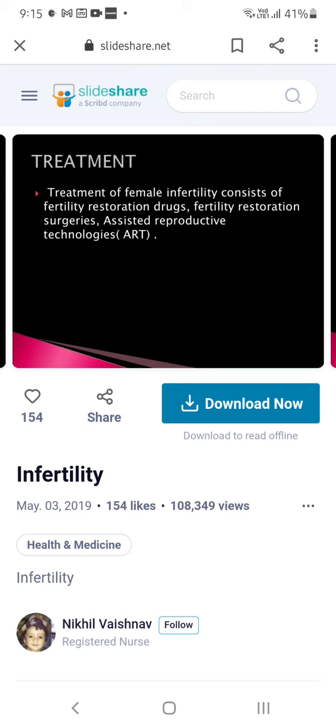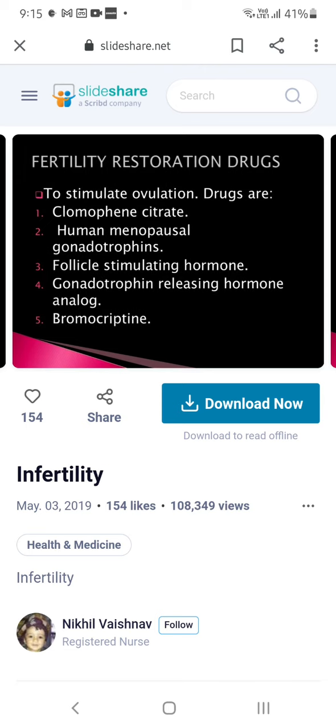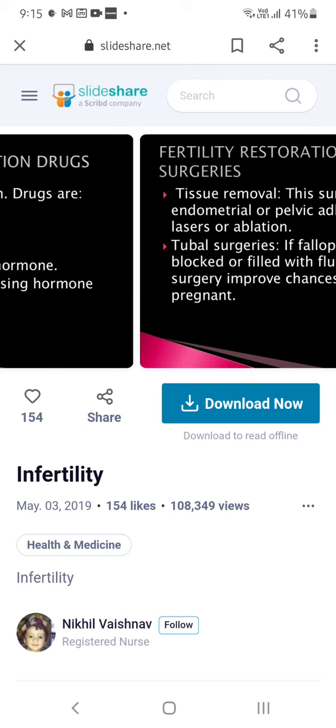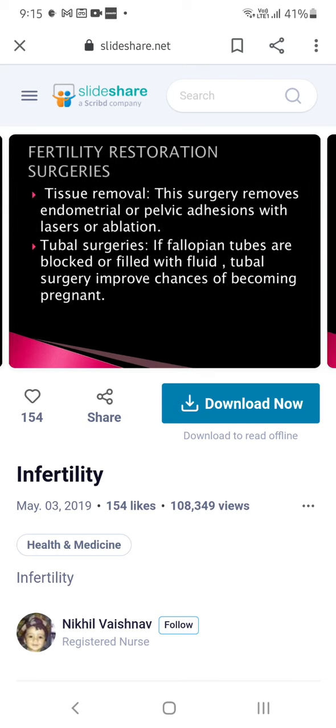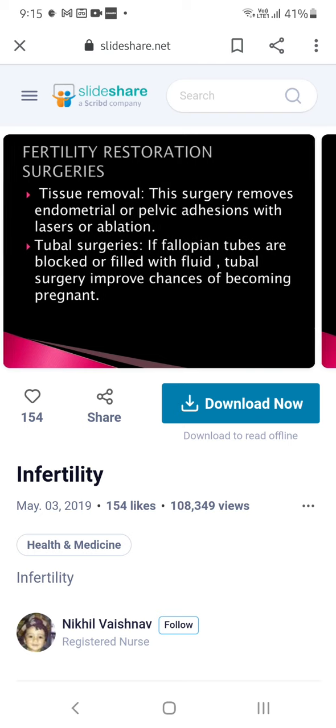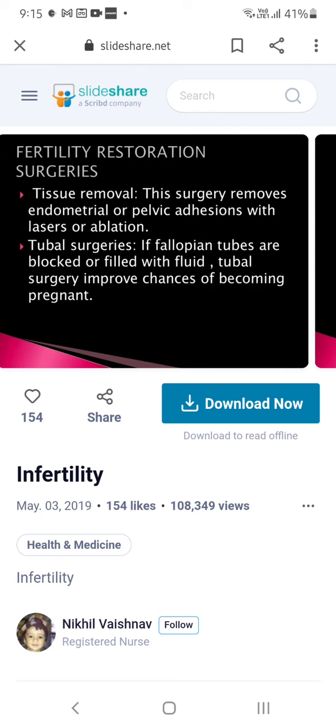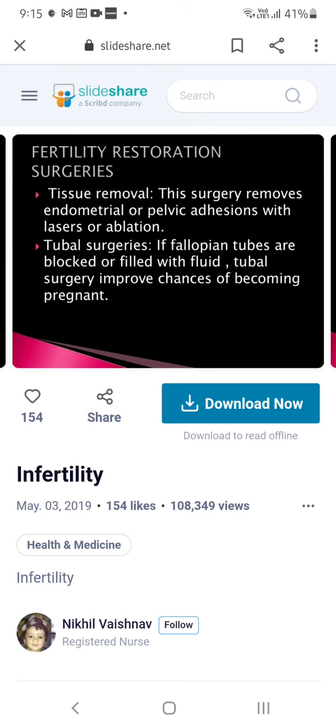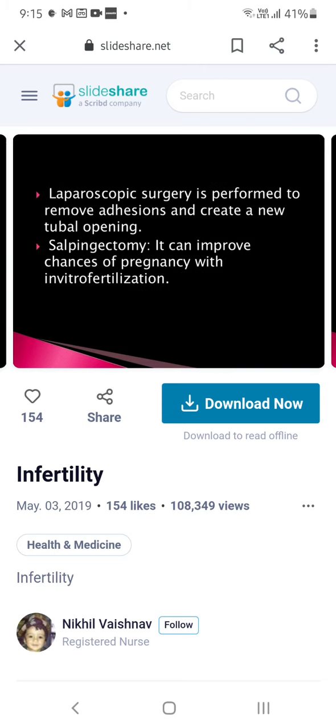So the treatment of infertility: we have seen the reasons, and according to the reason we have to do surgeries and treatment. So fertility restoration drugs are there: clomiphene citrate, human menopausal gonadotropins, and follicle stimulating hormone. These are the hormonal drugs that we can take. And tissue removal: this surgery removes endometrial or pelvic adhesions which are stopping the pregnancy. Tubal surgeries: if the fallopian tubes are blocked or anything happened to the tubes, then they will be corrected.